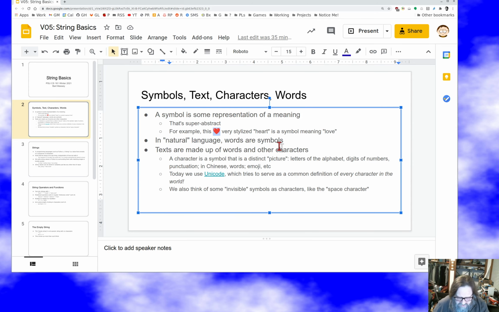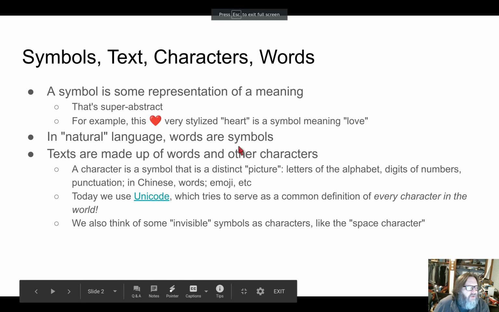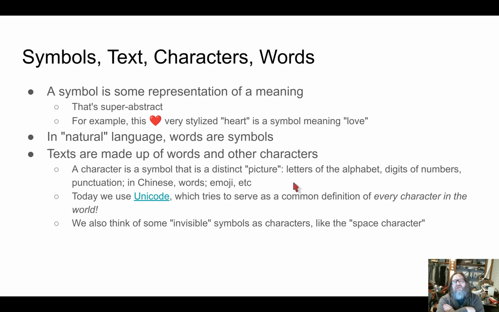Words are also symbols. And when we think of combinations of words and other kinds of characters, we call that a text a lot of times. A text is some collection of words and other characters that has meaning.